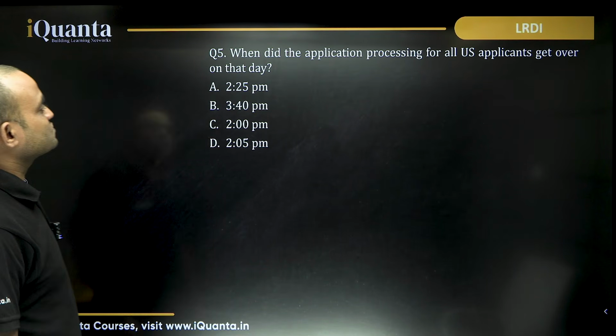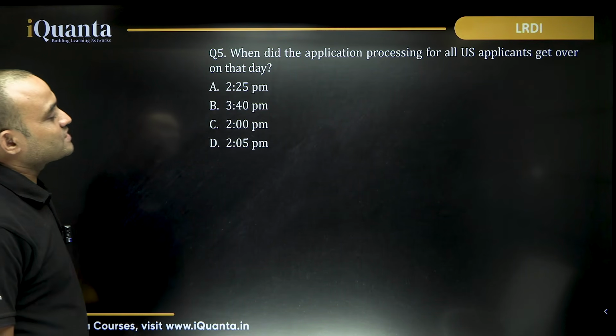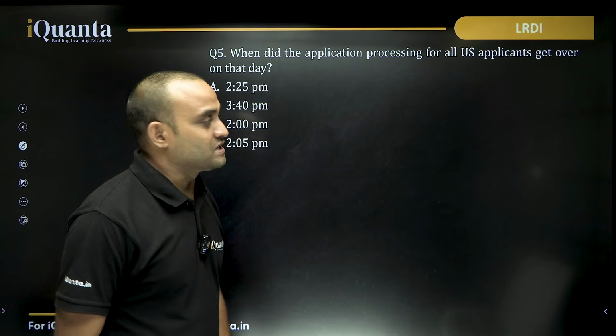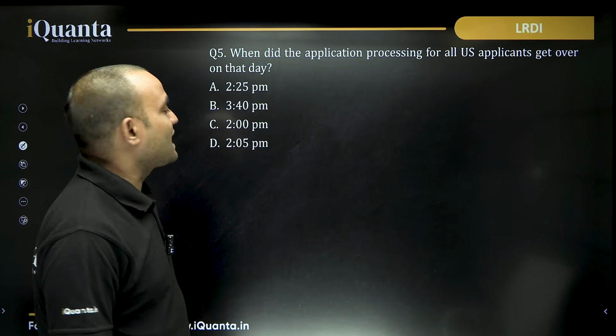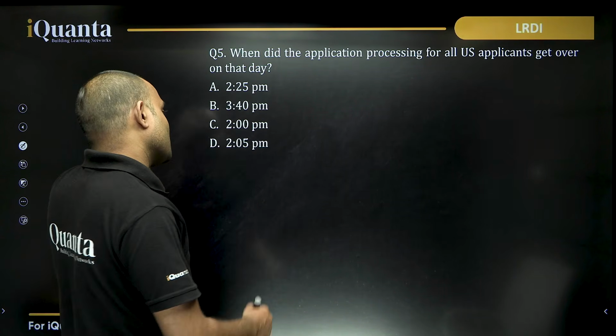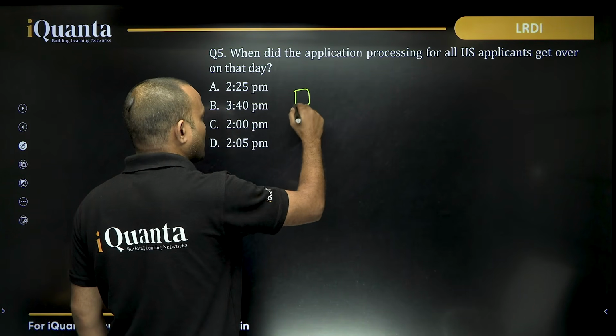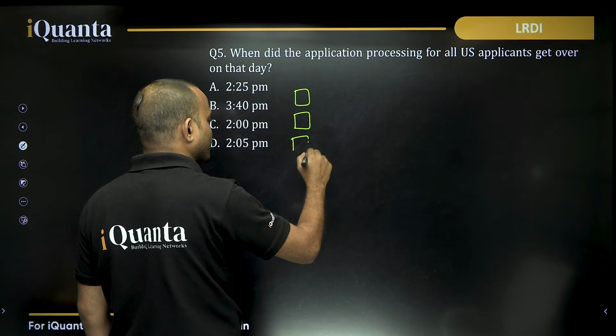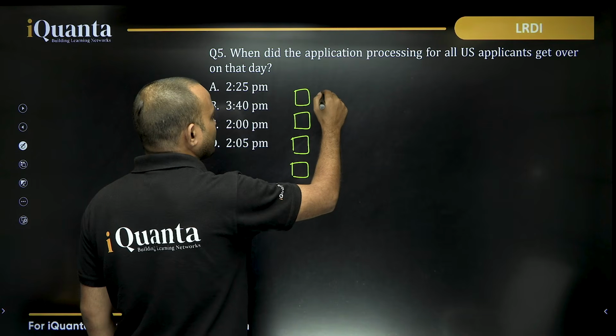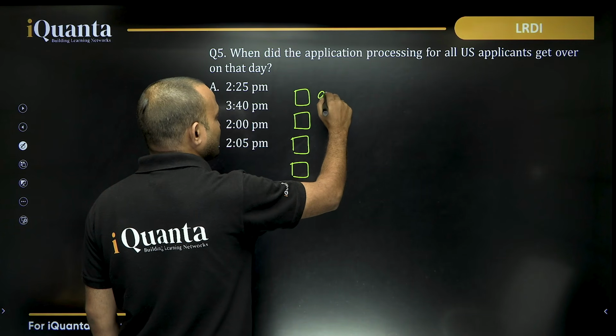Then comes the next one. When did application processing for all US applicants get over on that day? So in the US application, what do we know? That there are 4 counters, and all of them started at 9 o'clock.